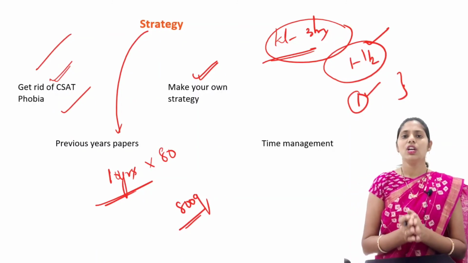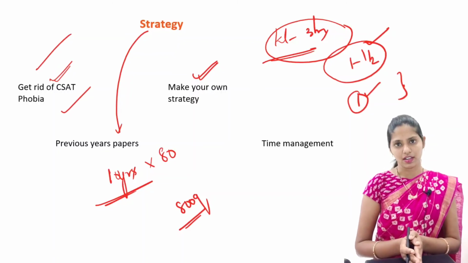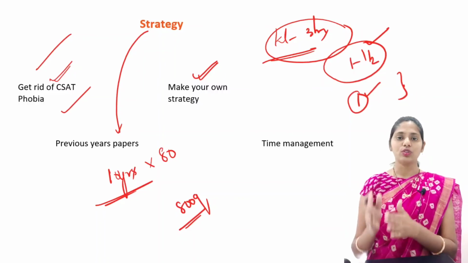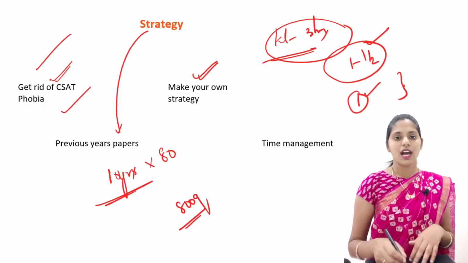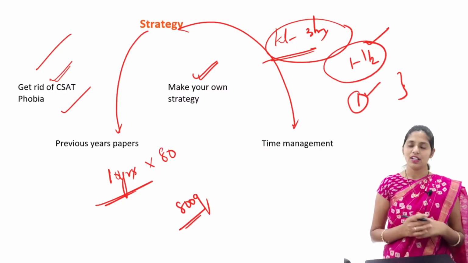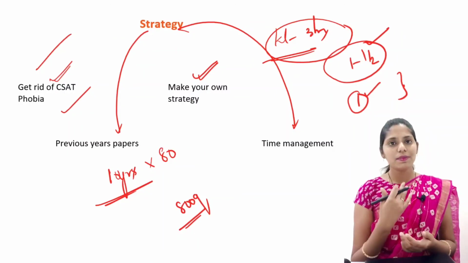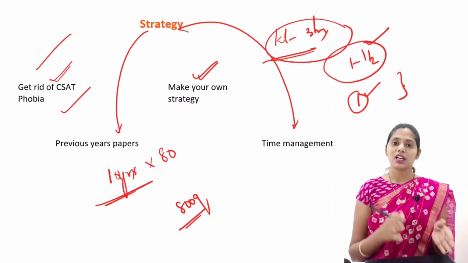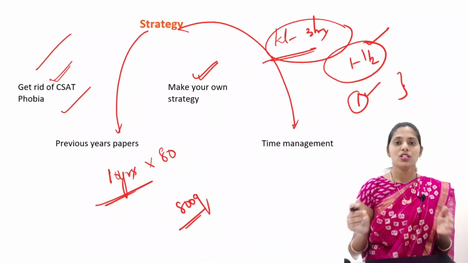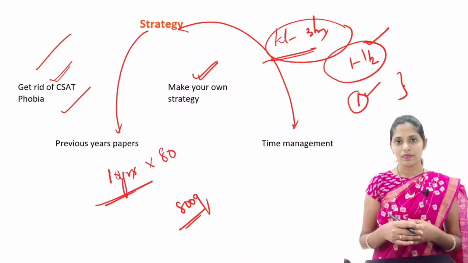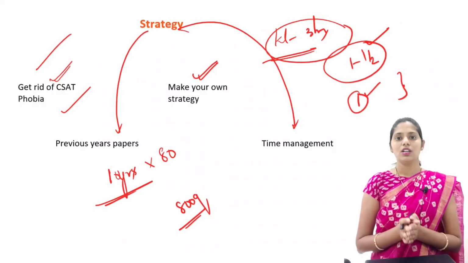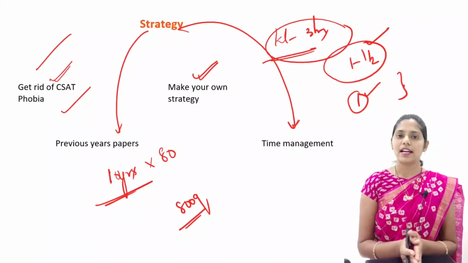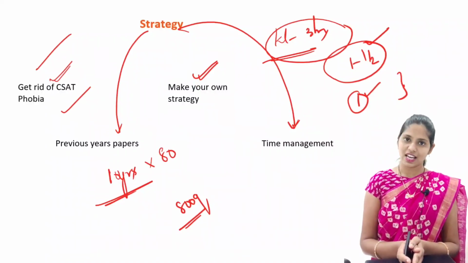You have to identify which are your strong areas and which are your weak areas, and come up with your own strategy, like how many questions you can attempt and how many of them will be correct. You also have to maintain time management. If you are good at reasoning, reasoning will take much time. So you have to focus on time management, because after coming out of the examination hall, you should not say that time was not sufficient and the paper was lengthy. You have to manage this time. Time management comes through repeated practice. So this is the strategy for UPSC CSAT.